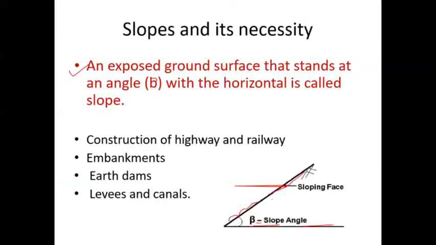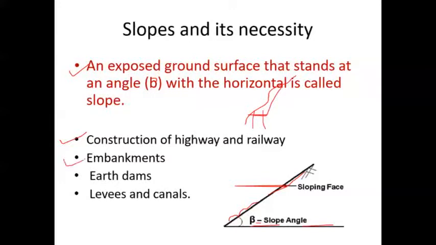Then why are these slopes necessary? For the construction of highway and railway, if the alignment passes through a hilly terrain, then we need to cut that particular section. For example, this is a hill section that we need to cut, and we need to pass our highway or railway alignment through that section. So this is one of the reasons why they are needed.